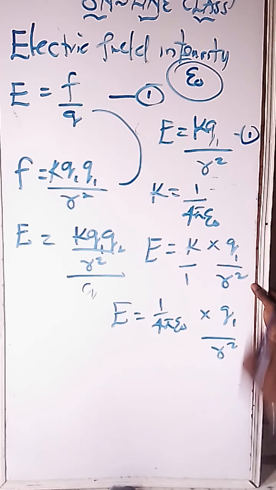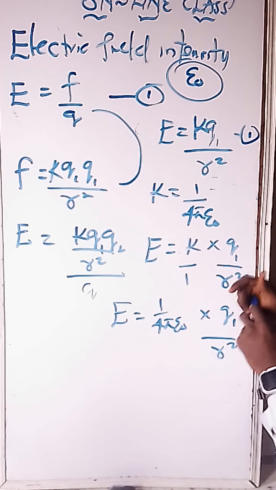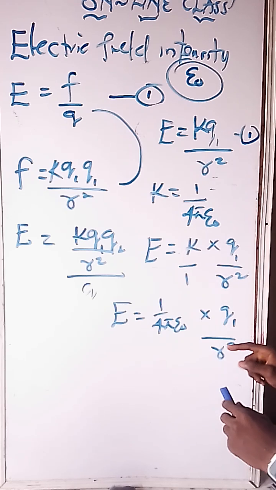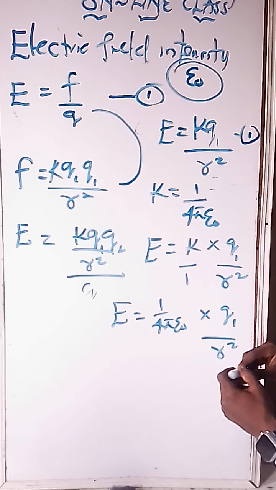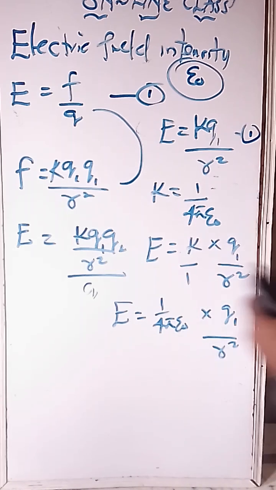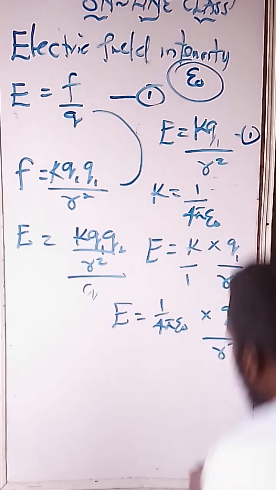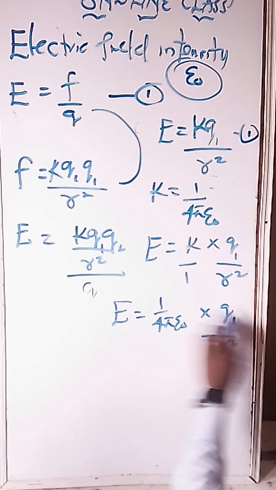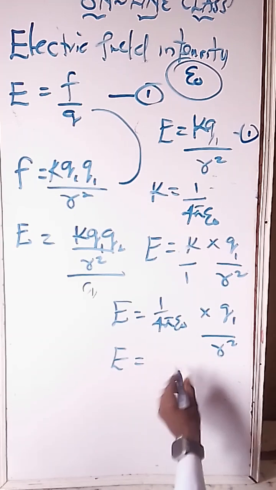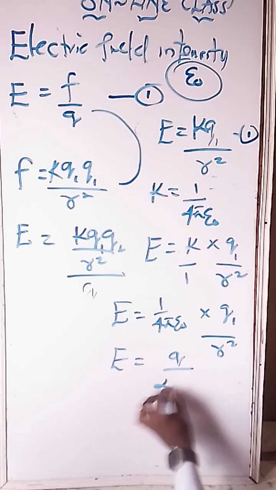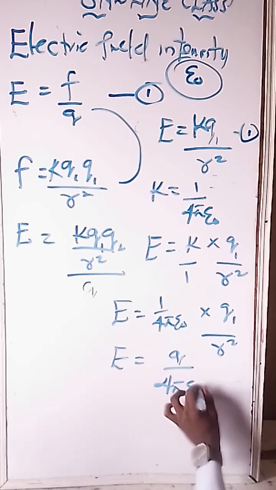Wherever I'm seeing K, I'll be substituting in these parameters. Q times 1 will give us Q. It will now be Q all upon 4 pi E naught R squared.